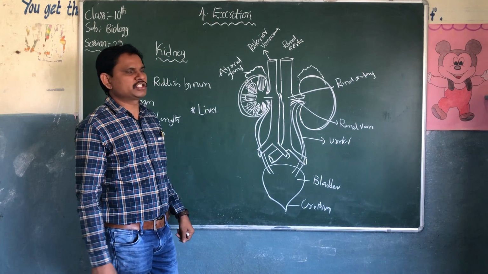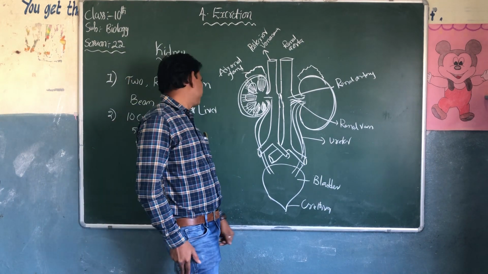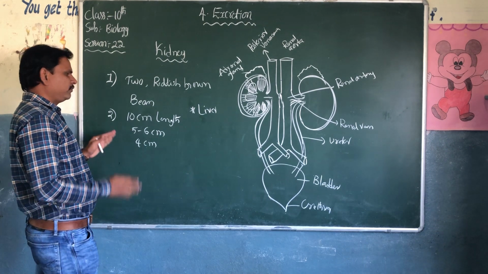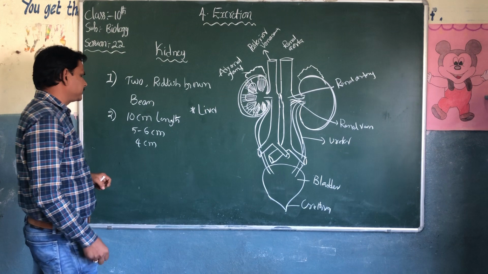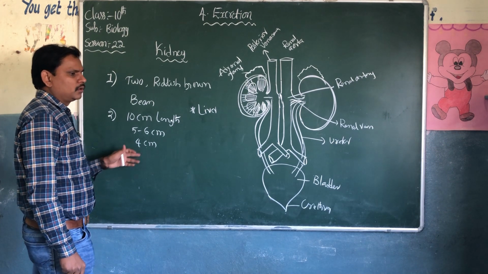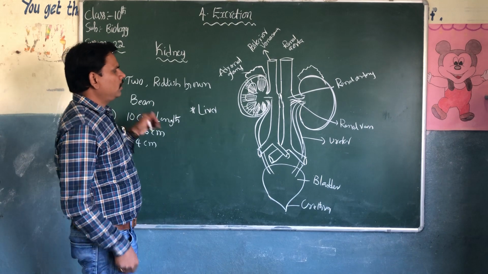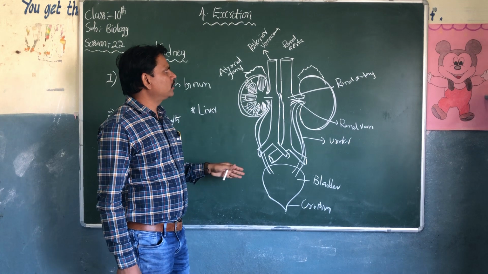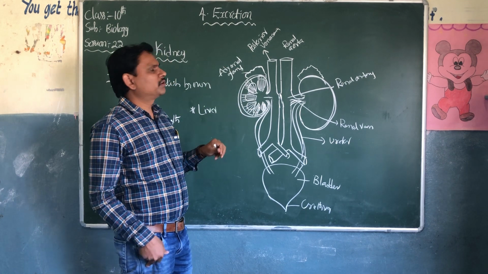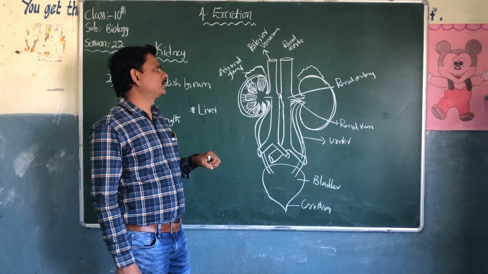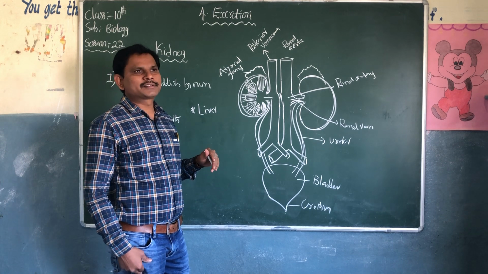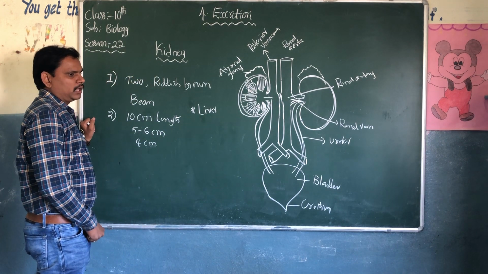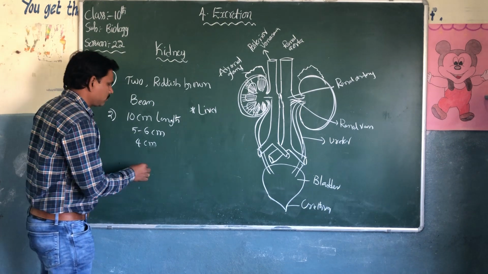We will discuss the function of the adrenal gland, and how it is useful for the body. The length of the kidney is 10 centimeter, the width is 5 to 6 centimeters, and the thickness is 4 centimeters. Two vessels arise: posterior vena cava and renal artery. We know that vena cava carries deoxygenated blood, and the aorta carries oxygenated blood. The outside of the kidney looks convex.